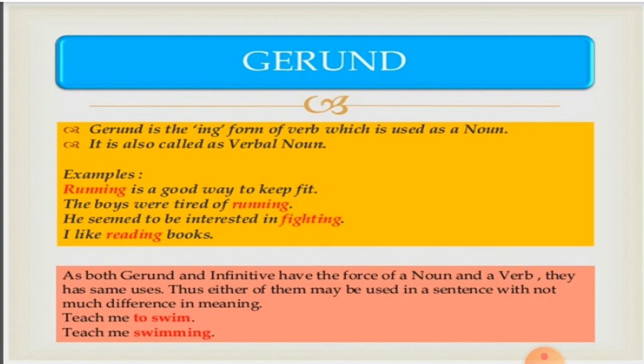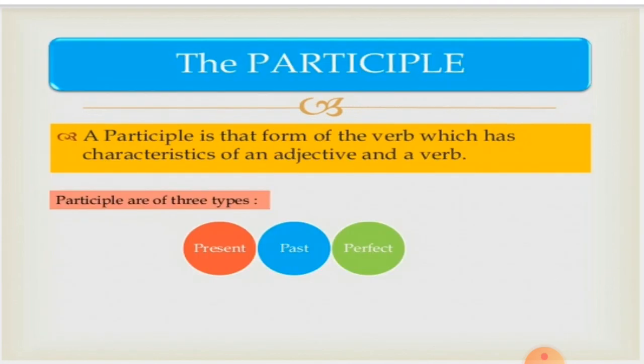They have same uses. Thus, either of them may be used in a sentence with not much difference in meaning. Teach me to swim. Teach me swimming. The first example is infinitive. The second one is a gerund, but the meanings are almost similar because both of them are used as a noun in a sentence. Therefore, we don't find much difference in the meaning.